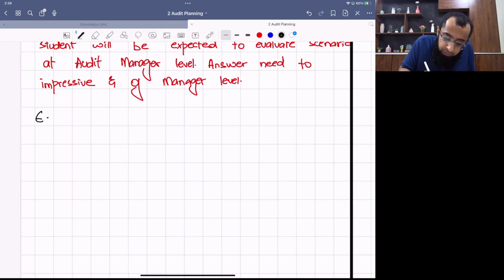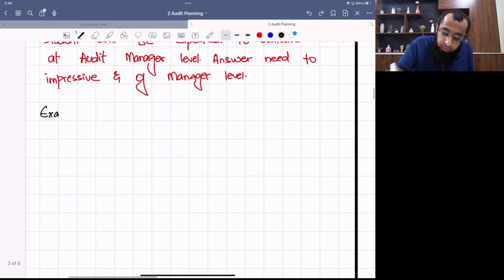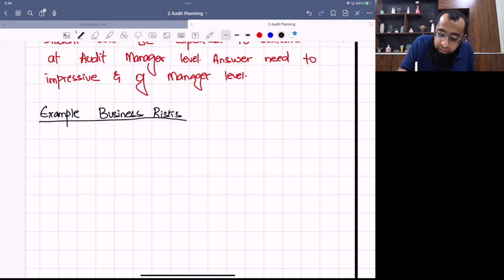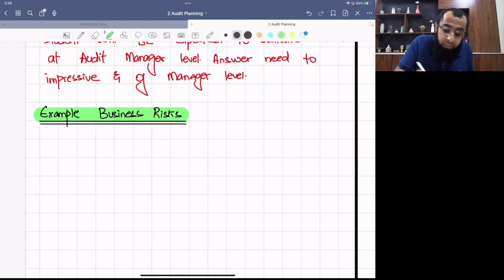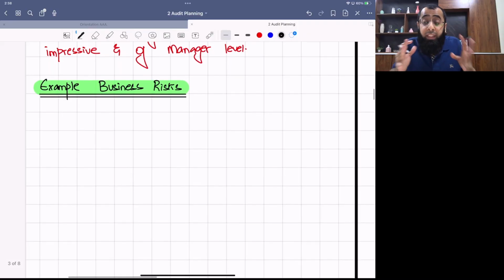So let's draft some example business risk. Obviously in the examination, you will have a complete scenario available. But here we are just assuming some situation so that you can have an idea of how you have to draft a business risk. These are just examples. Don't rush or get frustrated, thinking how will I do it.